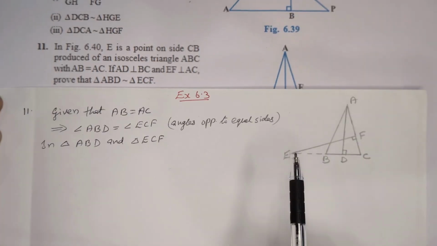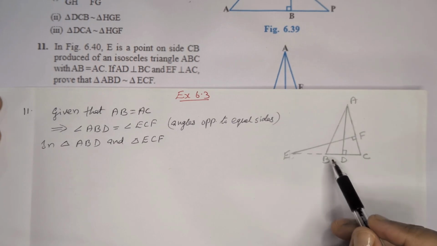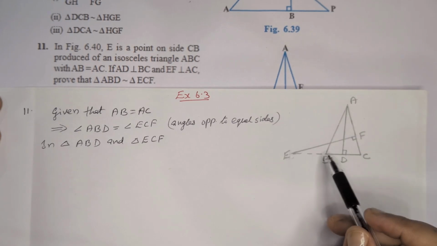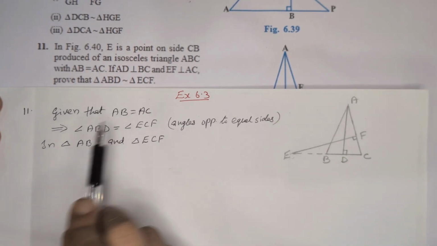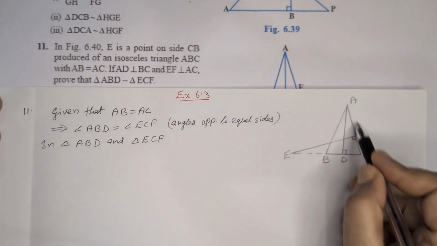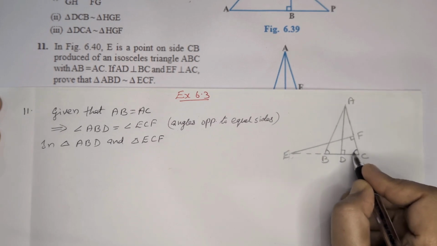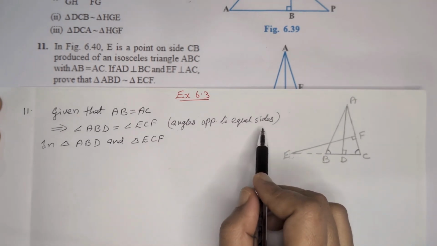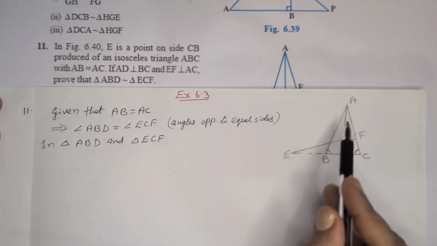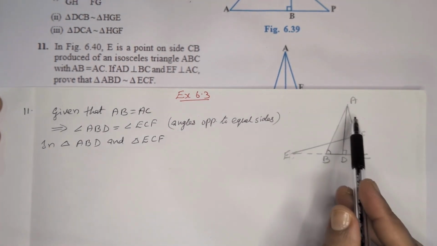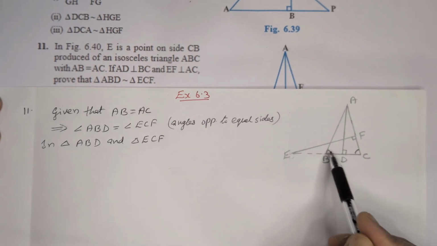Question number 11. E is a point on side CB of an isosceles triangle ABC with AB equal to AC. Given that AB is equal to AC, if two sides are equal, then the angles opposite to equal sides are equal. These two sides are equal, that means angle ABD is equal to angle ECF. These two angles are equal.